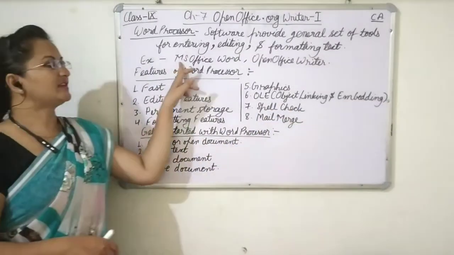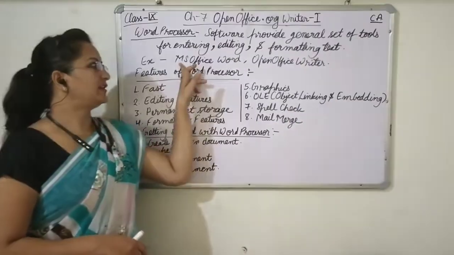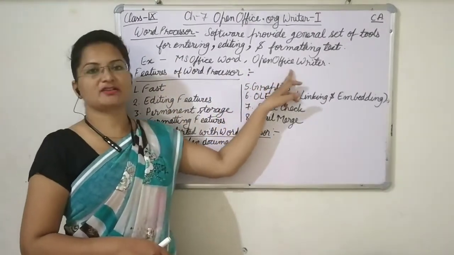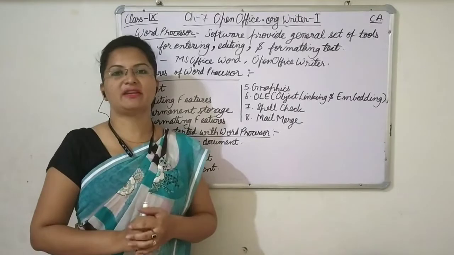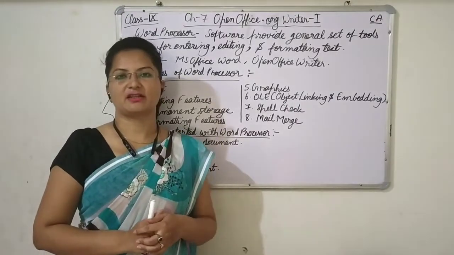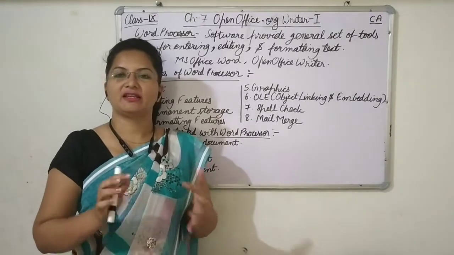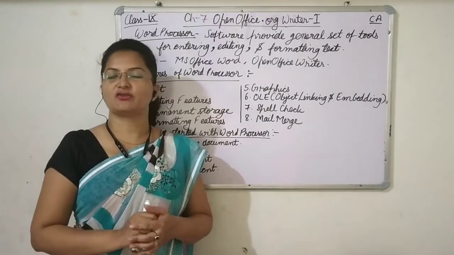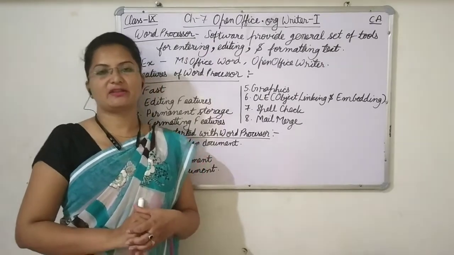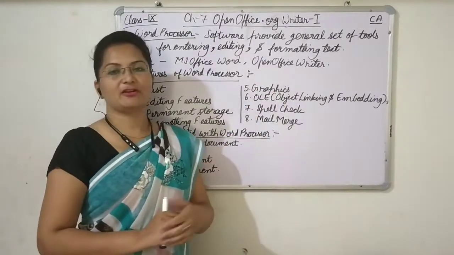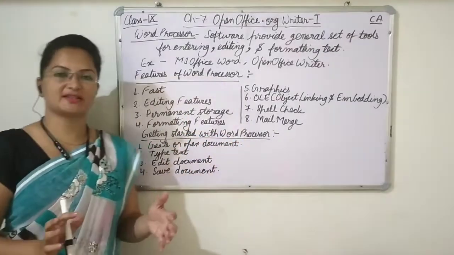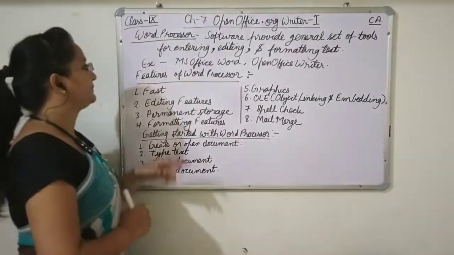Microsoft Word is a licensed version and it is made by the Microsoft company, but OpenOffice Writer is totally free. OpenOffice means open source software available over the internet. Open source software means the code is totally free to use. Developers can use the code, as well as these software being free of cost. There is no license. We don't have to purchase a license for these software.